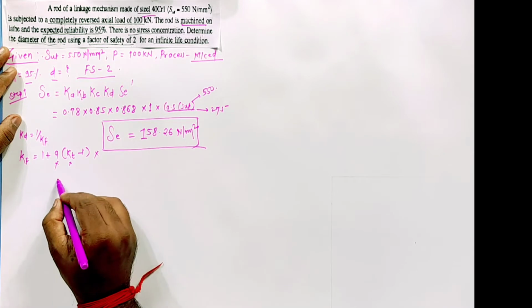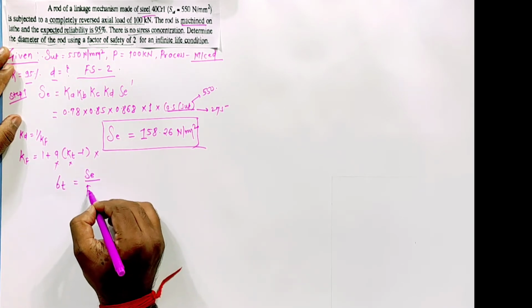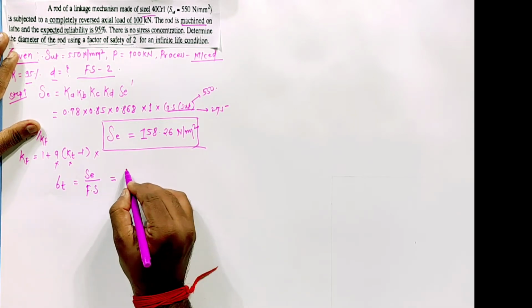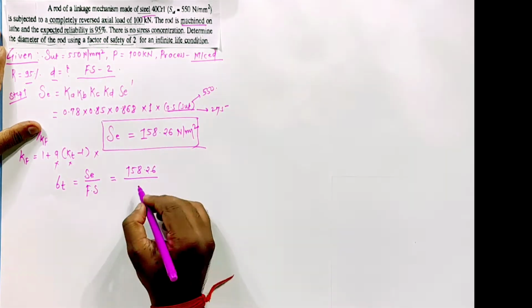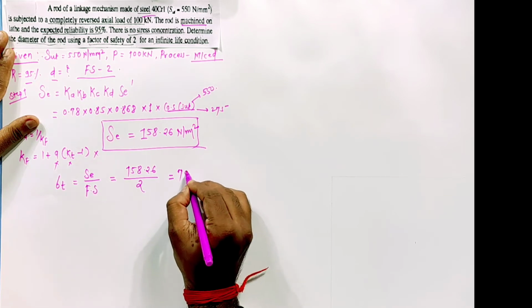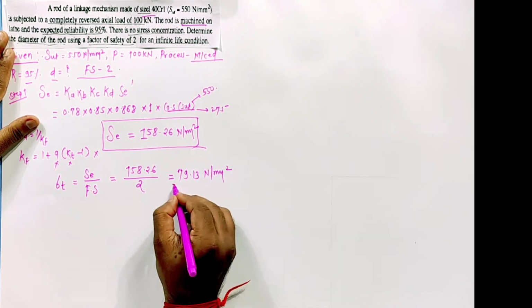But they are interested in the diameter of the rod, small d. As I told you, sigma t is nothing but Se by factor of safety, which we have seen in the previous numerical. So Se is 158.26 and the factor of safety is 2. Therefore I'll get sigma t equal to 79.13 Newton per mm square.